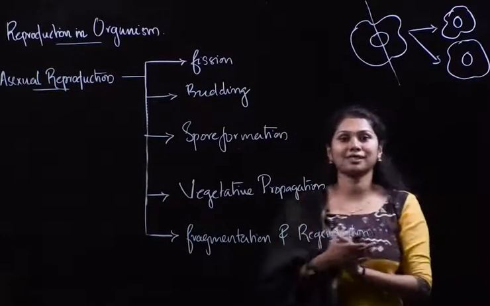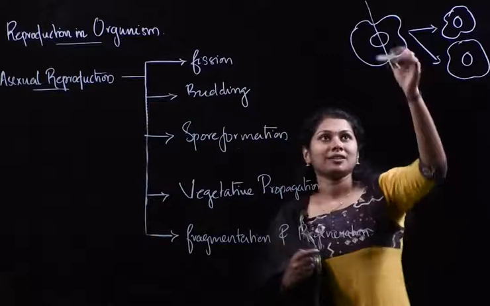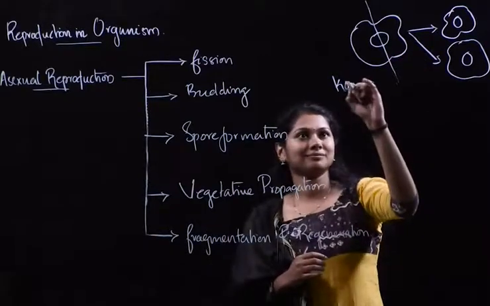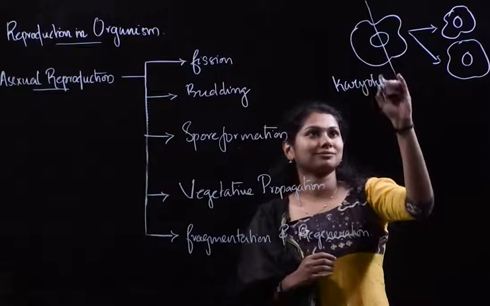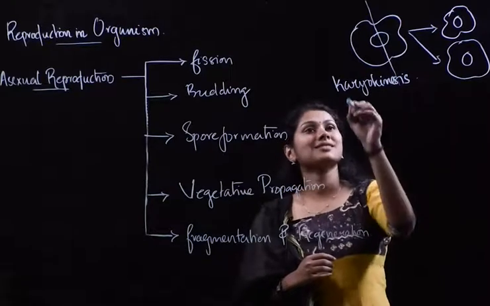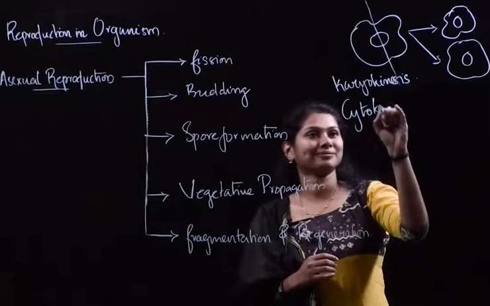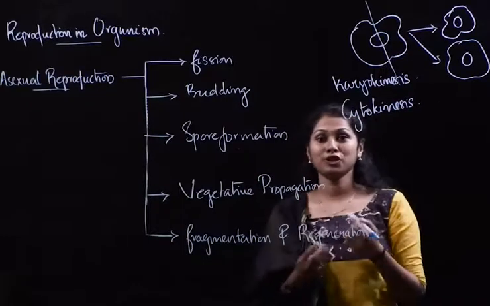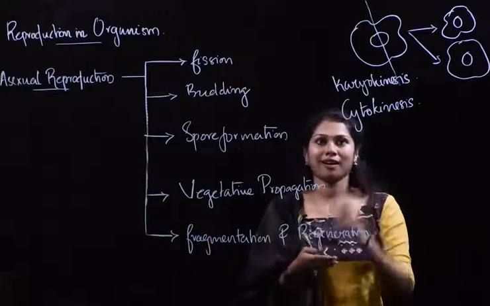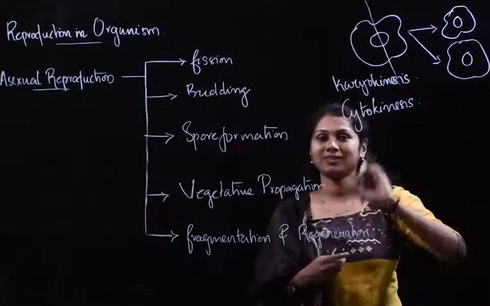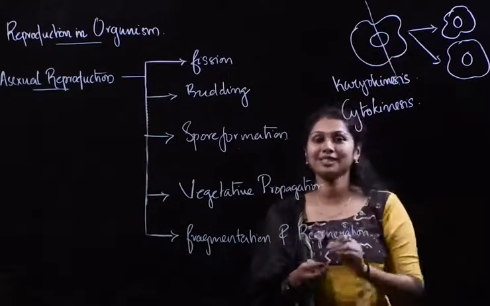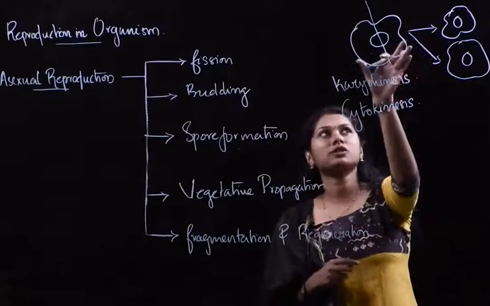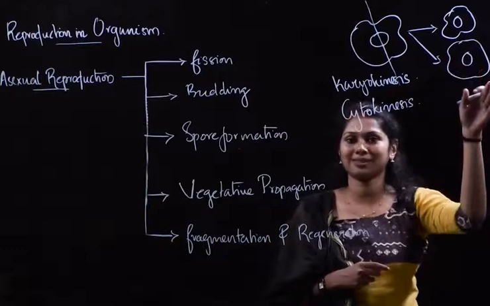This splitting of the organism takes place by two processes, that is karyokinesis and cytokinesis. What are these two? Karyo means nucleus. So karyokinesis means cutting the nucleus first, followed by cytokinesis, that is splitting the cytoplasm. So here we can see that the parent organism is completely converted to daughter cells.